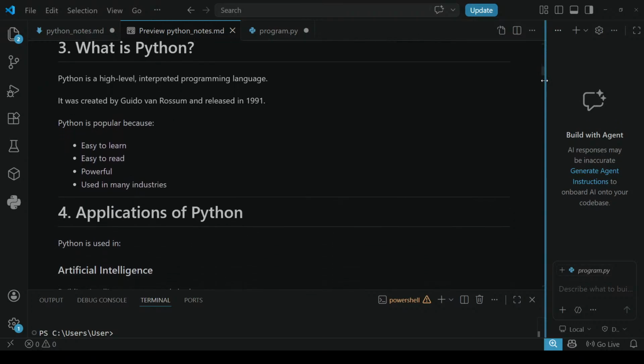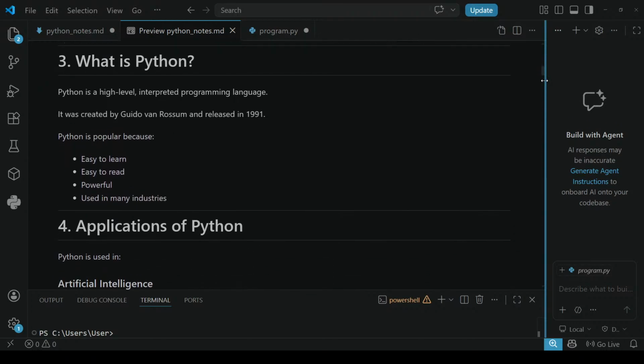Next, see the course name itself. What is Python? Python is a high level interpreted programming language. What is high level? High level means it is used in artificial intelligence, machine learning, web development, data science, and automation. Python is a high level language.